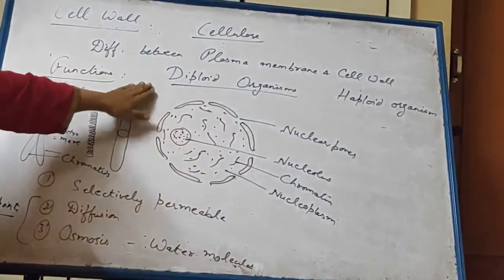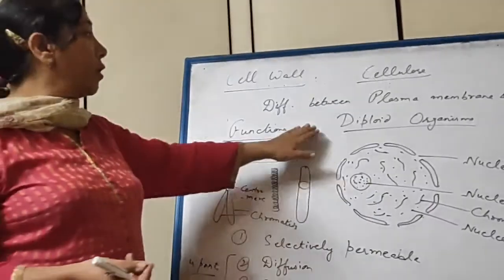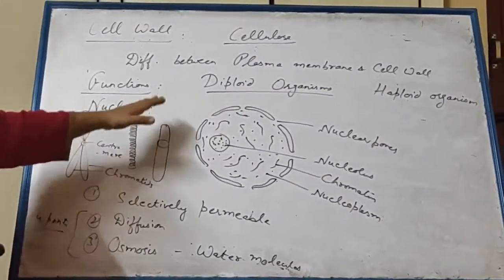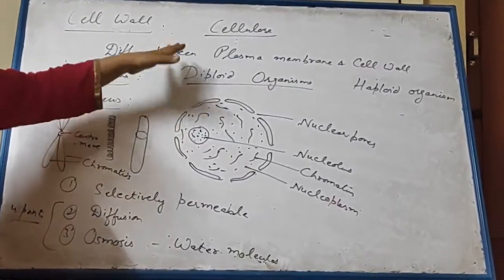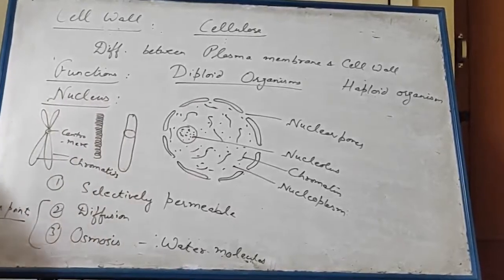Diploid include human, plants, animals. Most of the organisms are diploid. You will also learn the difference between haploid and diploid organisms. I will be providing you notes of all the questions which I am telling you, you have to learn.